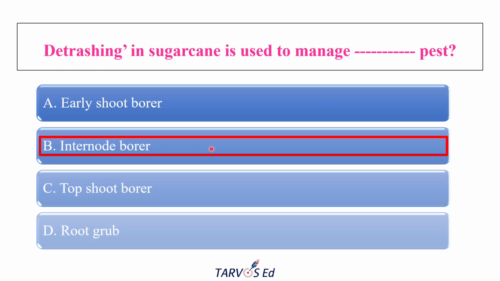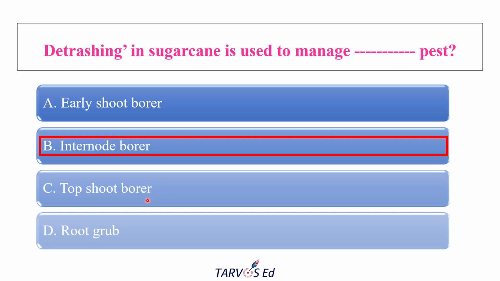Top shoot borer attacks the growing point and causes bunchy top. If a question mentions bunchy top in sugarcane, opt for top shoot borer, because it lives in the top part of the plant. Detrashing removes the lower leaves, so it has no effect on the top shoot borer.